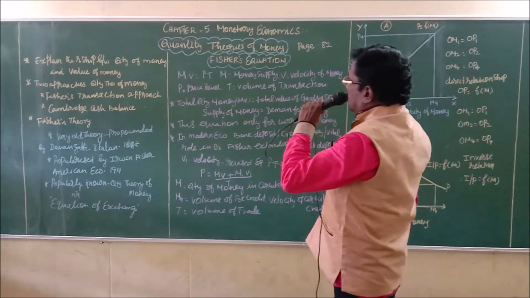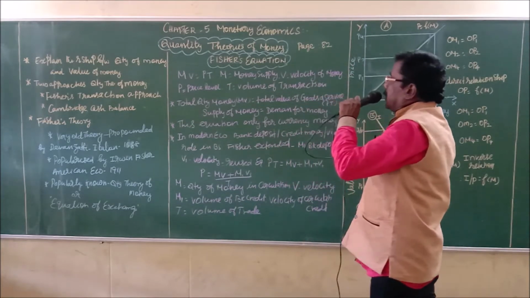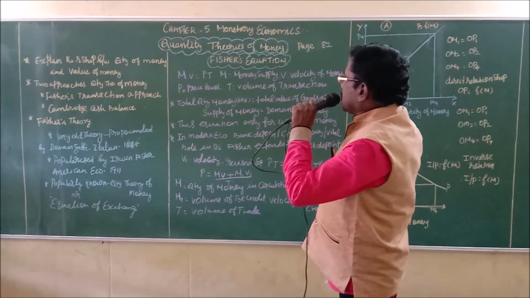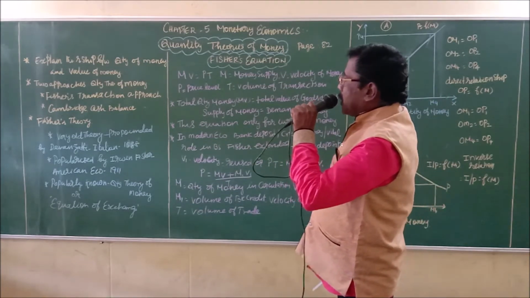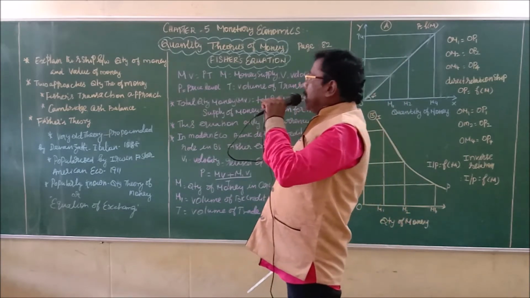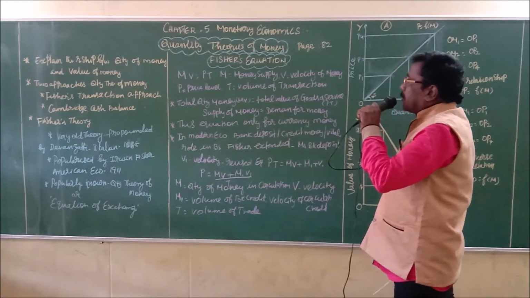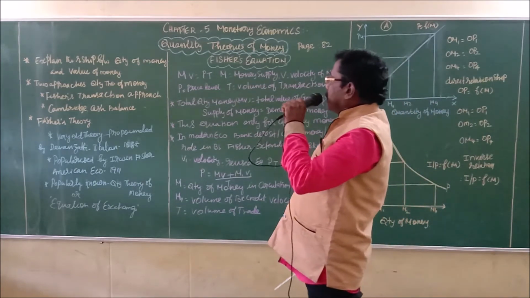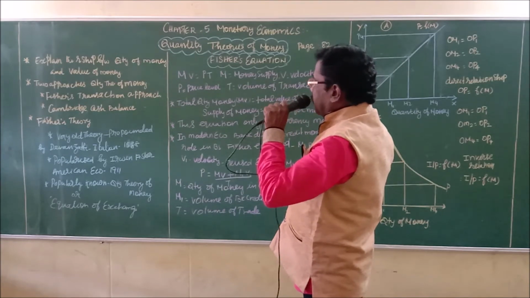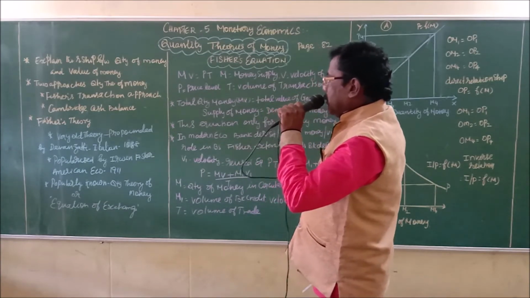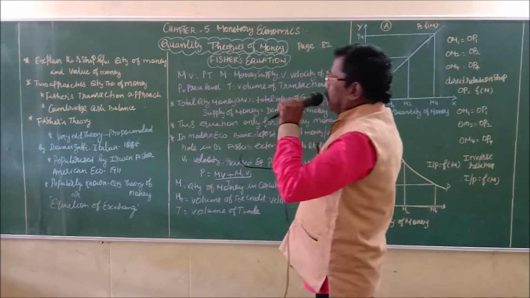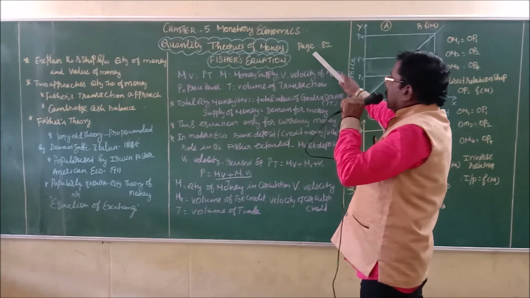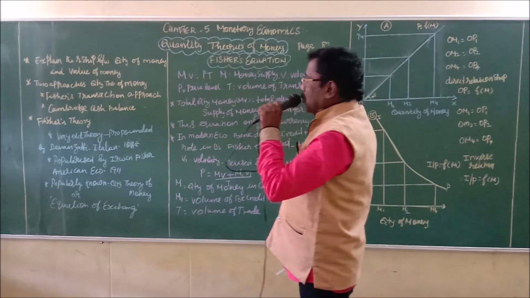Yes, listen students. The next topic is quantity theories of money. In the previous class we saw the functions of money. Now the quantity theories of money, by two economists: Fisher's theory and the Cambridge cash balance theory. First of all, we will see the quantity theories of money on page number 82.